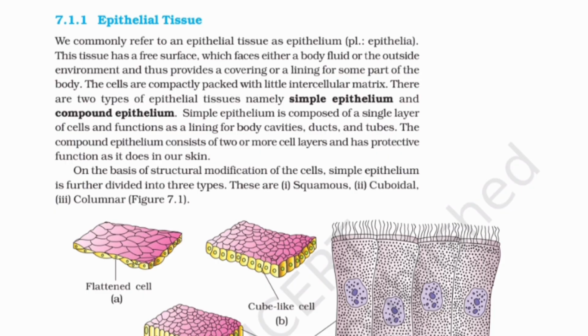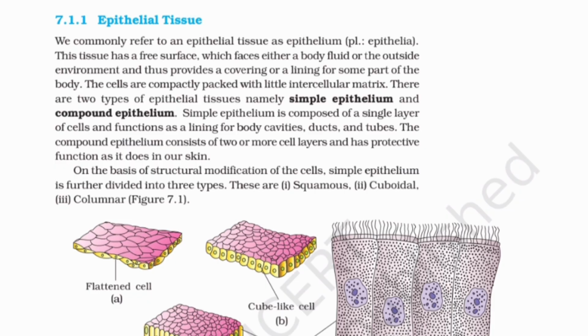7.1.1 Epithelial tissue. We commonly refer to an epithelial tissue as epithelium, plural epithelia. This tissue has a free surface, which faces either a body fluid or the outside environment and thus provides a covering or a lining for some part of the body. The cells are compactly packed with little intercellular matrix.